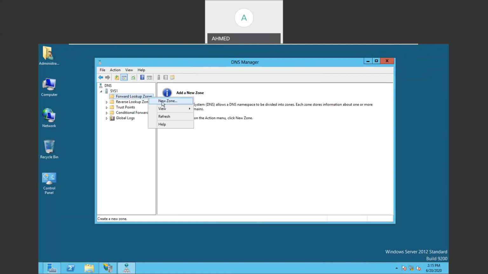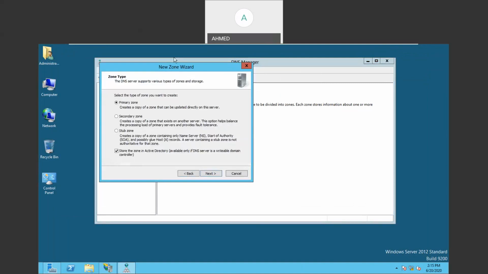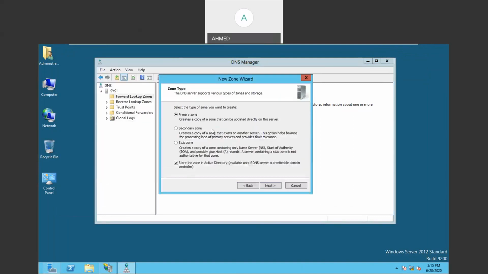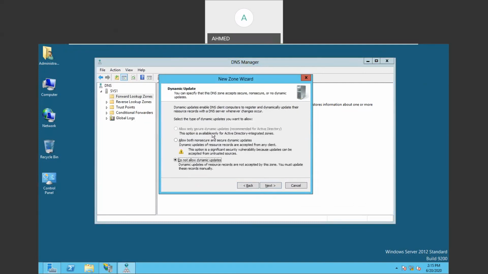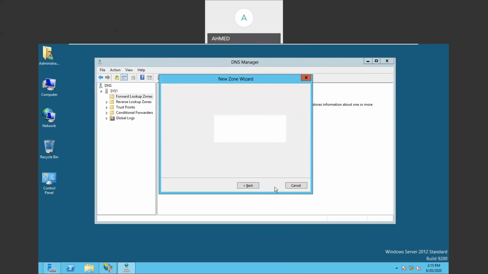Right click on forward lookup zone, new zone, click next and select the primary zone option. Uncheck the last box, store the zone in active directory, click next and type the zone name. My website name is zoom.com. Click next, select allow both non-secure and secure dynamic updates, click next and finish.